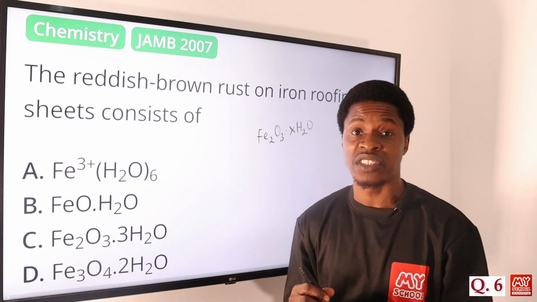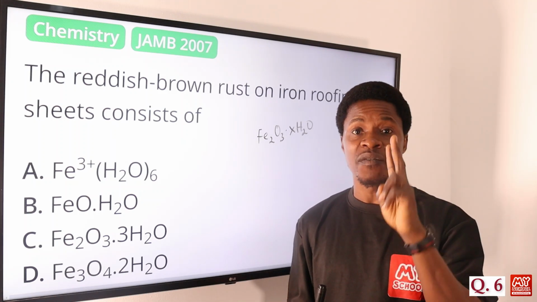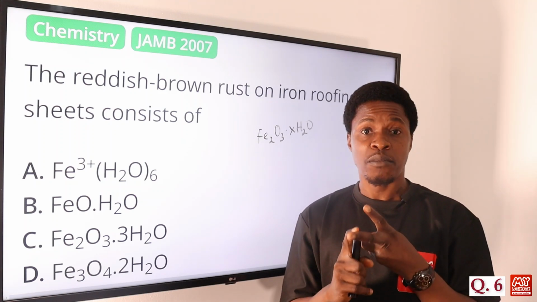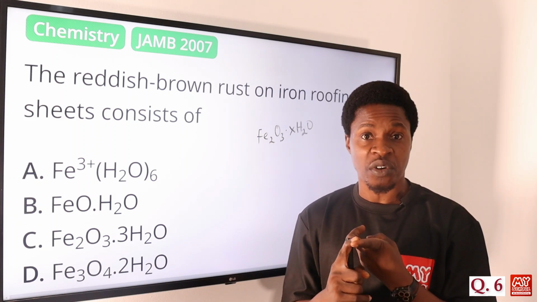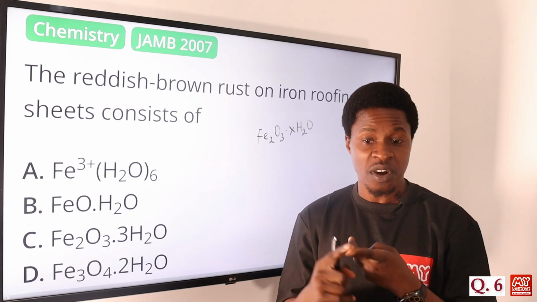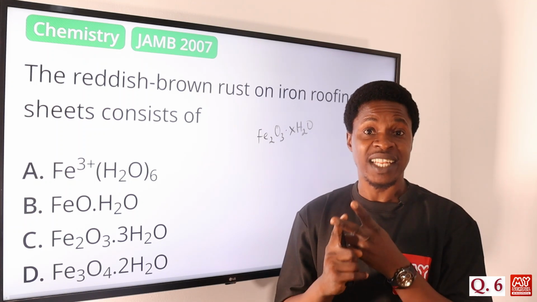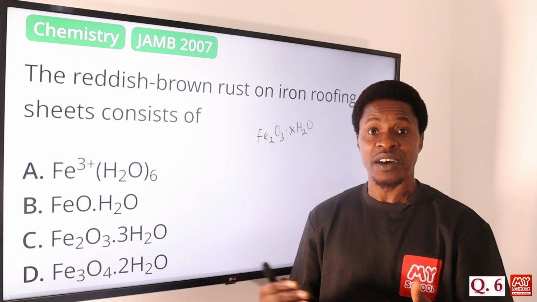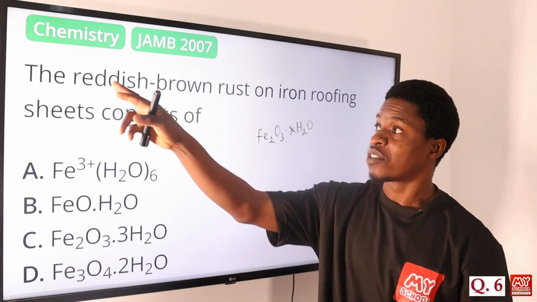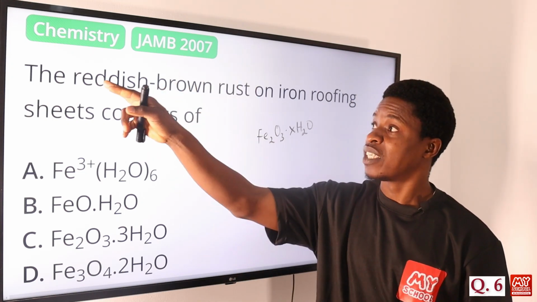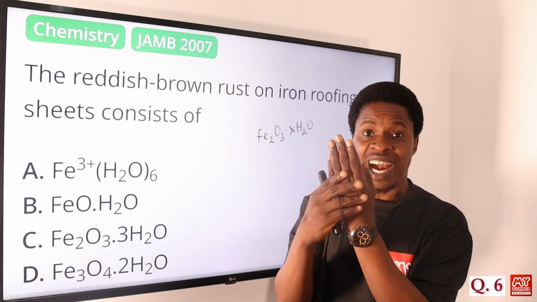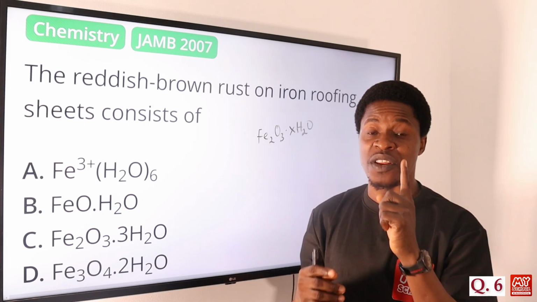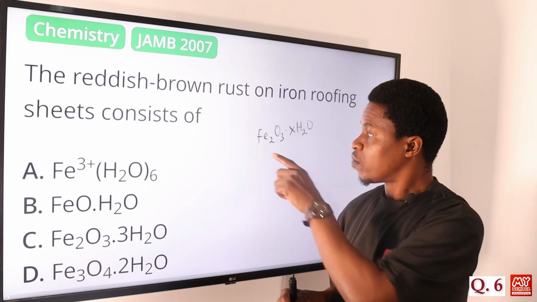Don't forget that for rusting to take place, there are two factors that are very important. Oxygen must be able to react to the iron, and then moisture content. When there is water, that's moisture, and oxygen on the metal, of course iron, we say that rusting has taken place. That's what causes it. Then you discover that the metallic iron begins to turn reddish brown, and begins to have some substances around it because rusting has taken place. The only compound that makes that happen is what?